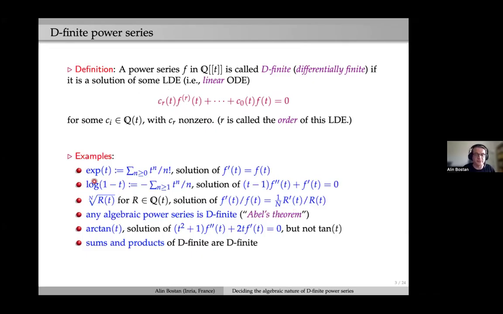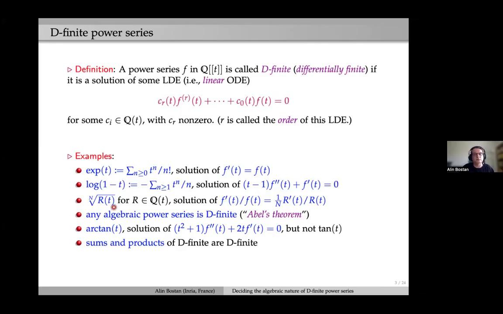Okay, so some examples of D-finite power series. Of course, we have the exponential, solution of f prime is equal to f, even with constant coefficients. We have the log, solution of a linear differential equation of order 2 with polynomial coefficients of degree 1.